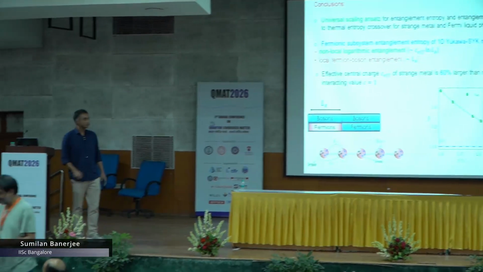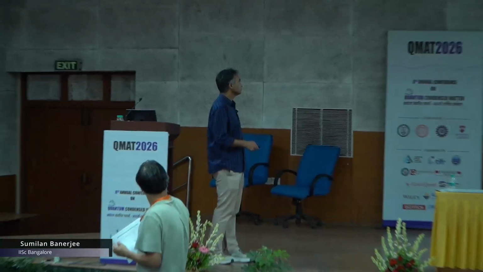Can I ask you to go back to the phase diagram? Yeah. Maybe here also. So, the Fermi liquid is not a Luttinger liquid, is that right? No, in this case it is not. Basically it's like a disordered system, right? I have this SYK disorder. So, it's not exactly a Luttinger liquid. The form of the propagator is not like a Luttinger liquid. Of course, there is a place where the self energy matches with one of the K parameter, where omega square basically, but the form is different.